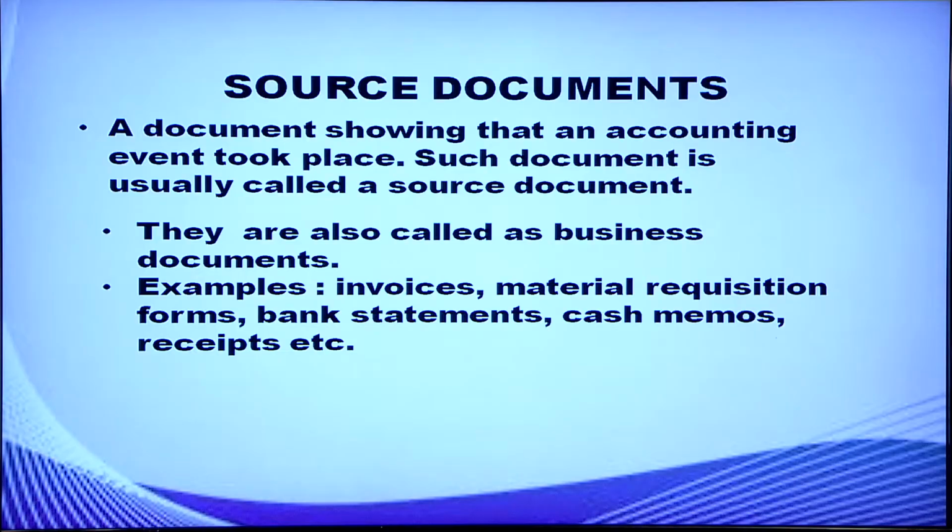Now, we can move to source documents. A document showing that an accounting event took place can be called a source document. These are also called business documents. Examples: invoices, material requisition forms, bank statements, cash memos, receipts, etc. are source documents.